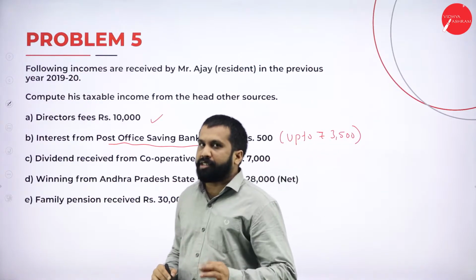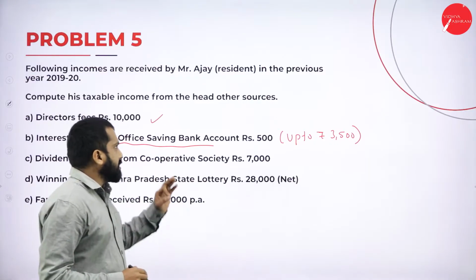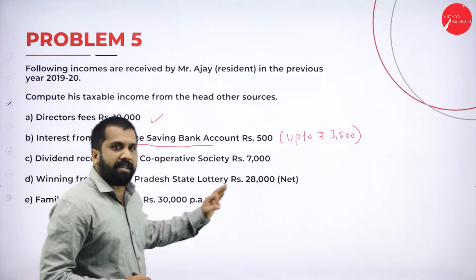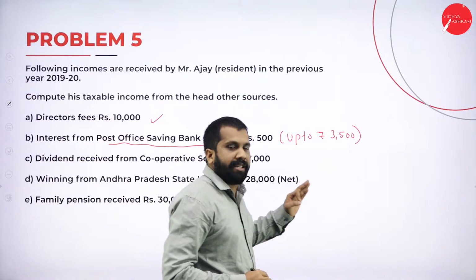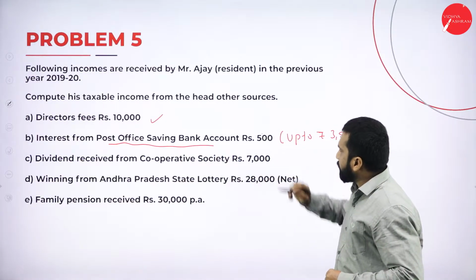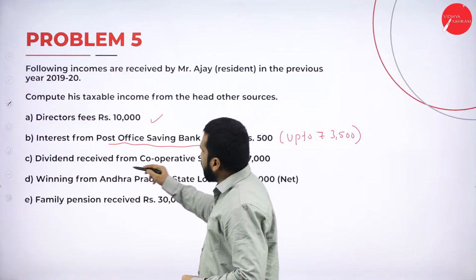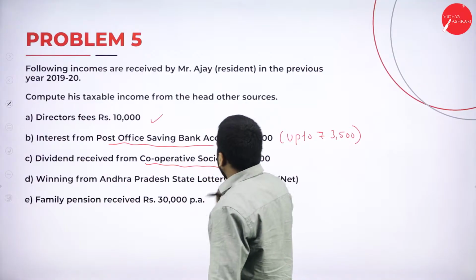So whatever interest received from POSB, what is POSB? Post Office Savings Bank Account, up to 3,500 we consider it as exempted. Now, under this, is it taxable or exempted? Exempted.